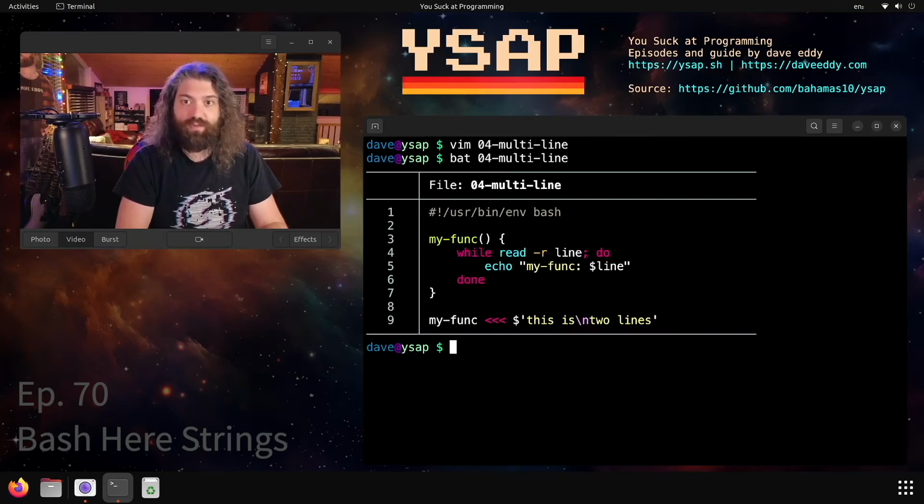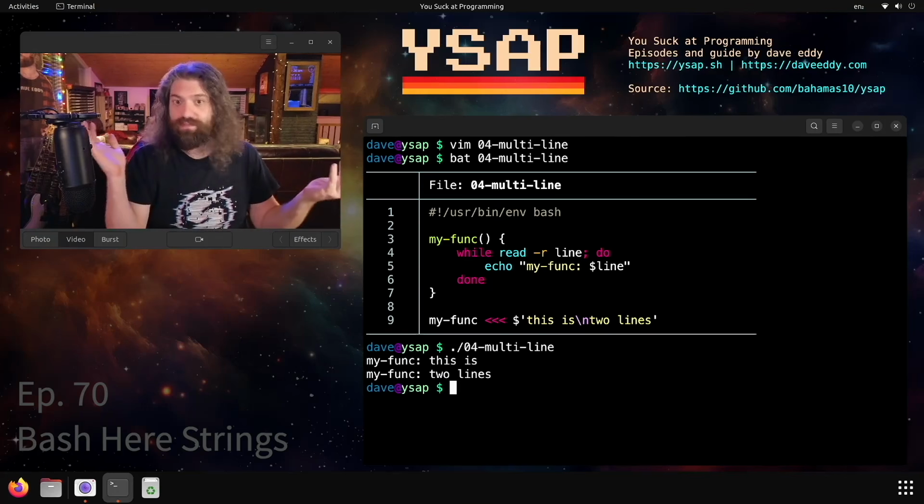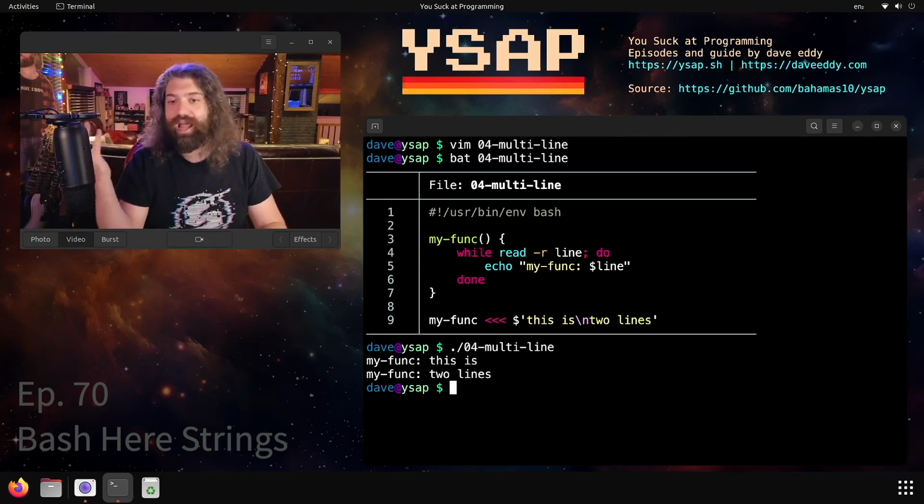So what happens when we run that? Take a look at this. We got 2 lines. So even though it's in a string, you can pass multiple lines in there because the string can just have a new line character in it. This is a super useful way of passing strings as standard input into a function or a command without having to use echo or cat or anything. This is completely built into the shell. Super simple, easy redirection. This is here strings in bash.